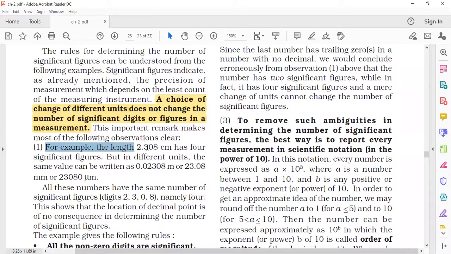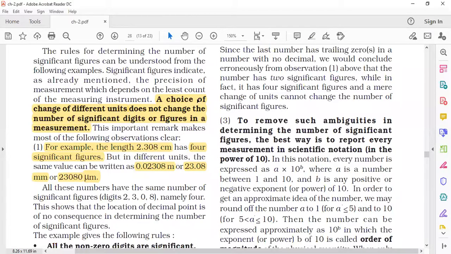Example: the length is measured as 2.308 centimeter. When you measure and write it in centimeter, it has 4 significant figures. If I convert into meter, millimeter, or micrometer, the significance should not be affected.